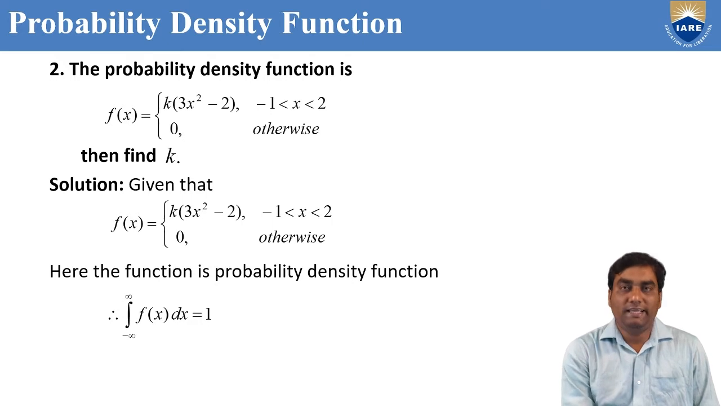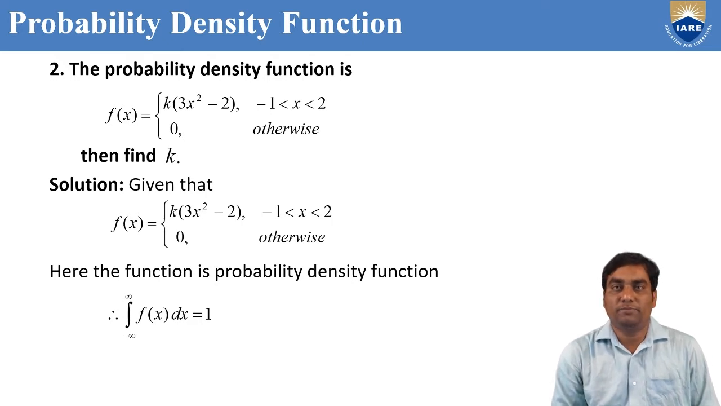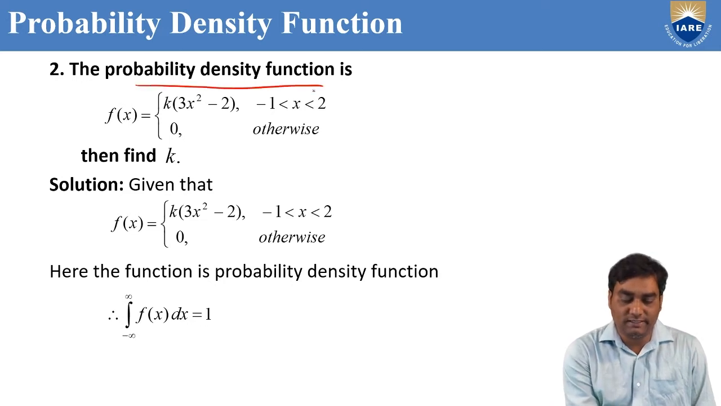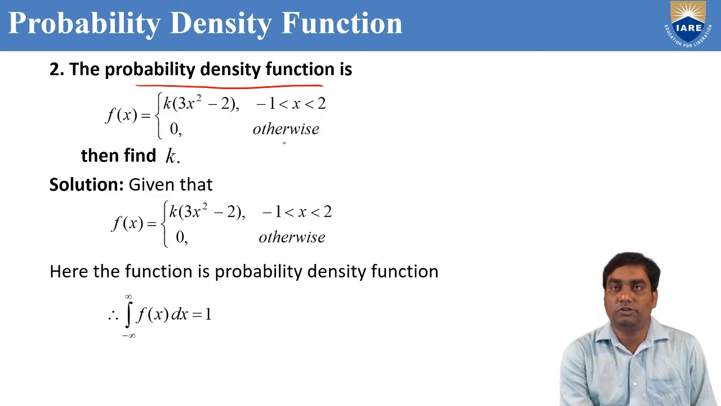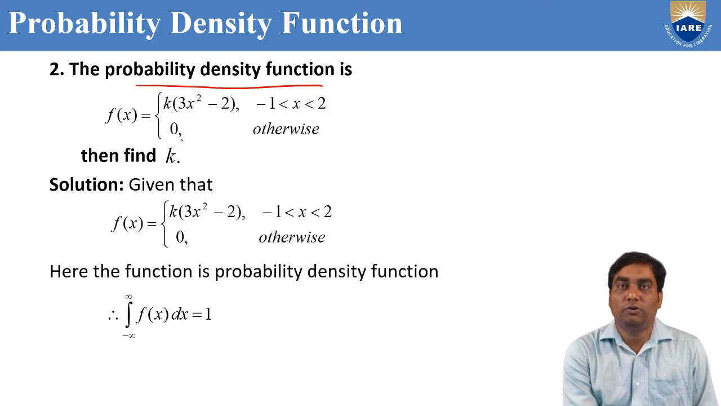Now, here in this problem, observe that the PDF is given. Here we are not going to verify whether the given function is a PDF or not. In the problem itself it is given that the PDF is k into (3x square minus 2) for minus 1 less than x less than 2. f(x) equal to 0 otherwise. We need to find out the k value.